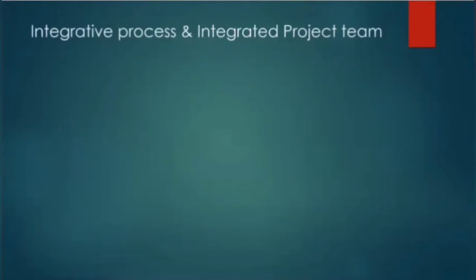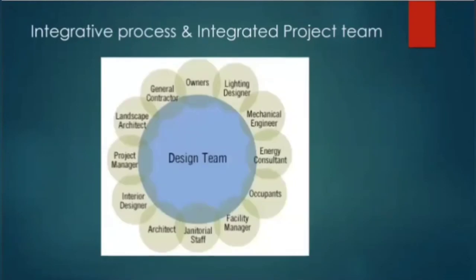Okay. So after this, the chapter again revolves a bit around the concept of the integrative process and the integrated project team. How clear communication with each of these team members from the beginning itself is crucial, and also how all of the team members are accountable for project success. Okay. See, this is the diagram showing who all are considered in an integrated project team.